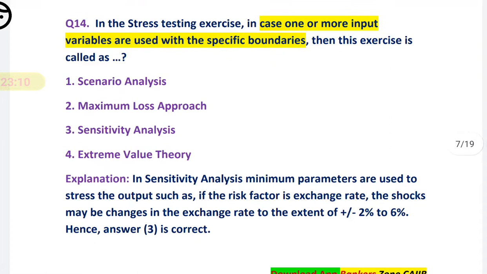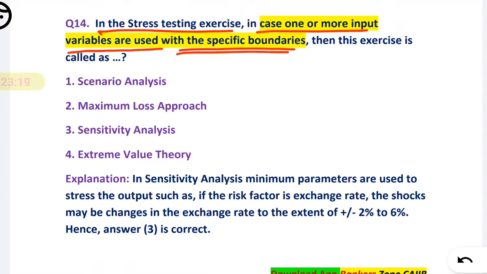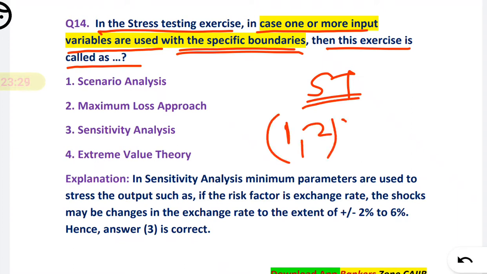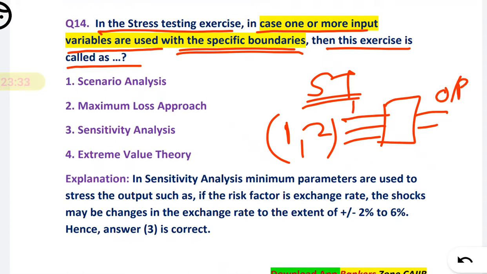Now question number 14. In a stress testing exercise, in case one or more input variables are used with specific boundaries, this exercise is called as. So friends, in stress testing, what we do is take one or two variables as input, change that input, and observe the corresponding output.